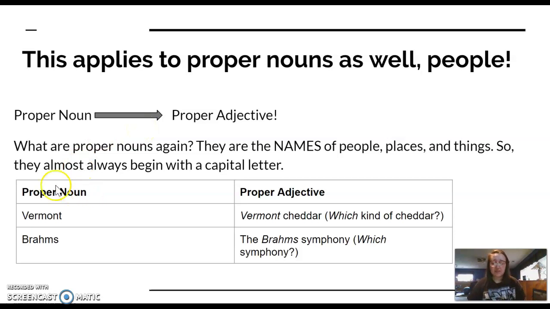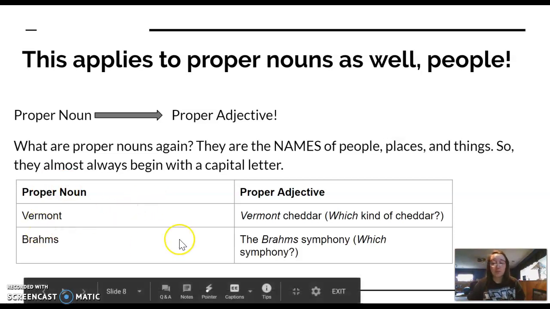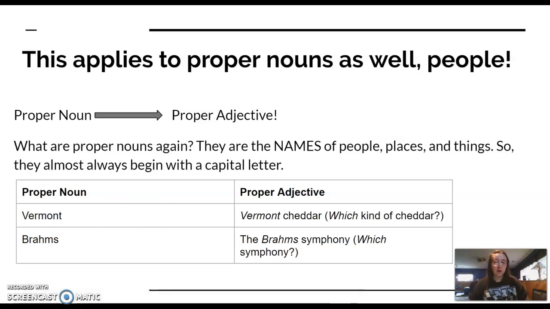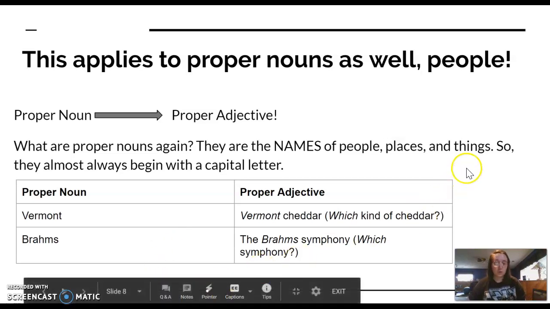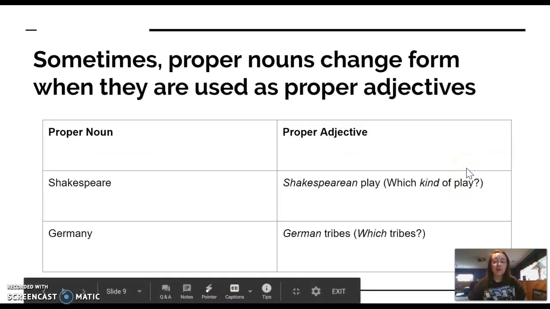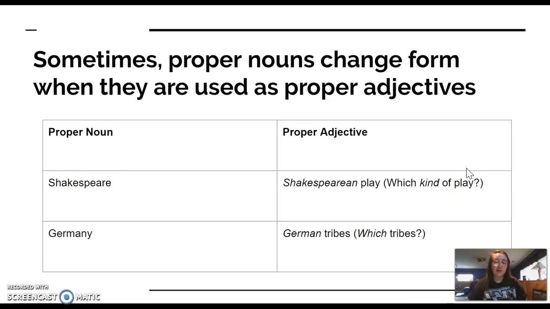So same chart, if I take the noun Vermont to describe a particular type of cheddar that is from Vermont, I would call it Vermont cheddar, answering the question, which kind of cheddar? Vermont cheddar. Same with Brahms, the Brahms Symphony. We're using the name Brahms to describe a symphony. It's not the Holloway Symphony, it's the Brahms Symphony, answering the question, which symphony?